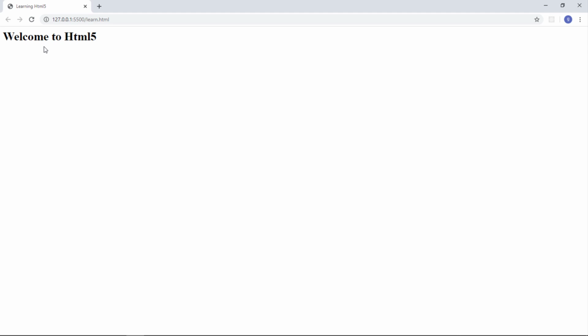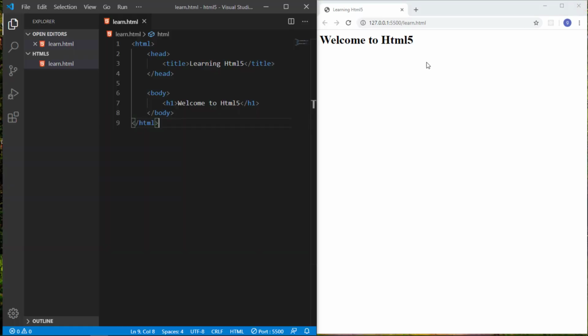So we have written only the title and the H1 heading. I just resized these windows, both the Visual Studio Code window and the Chrome browser window. One more thing: you have to mark your Chrome browser as the default browser. If you haven't, then whatever browser you are using, Live Server will open your HTML file in that browser. This is a basic HTML course, so if you don't want to change your browser, no problem.